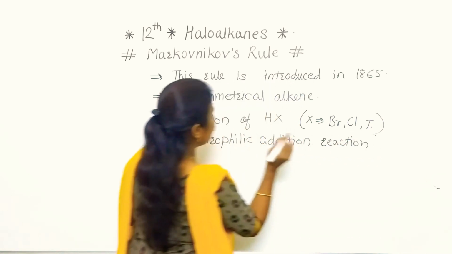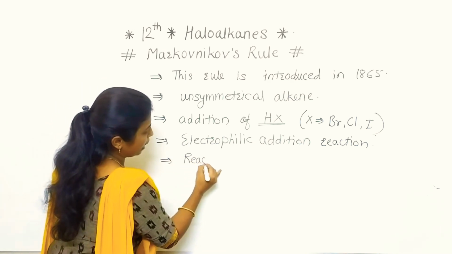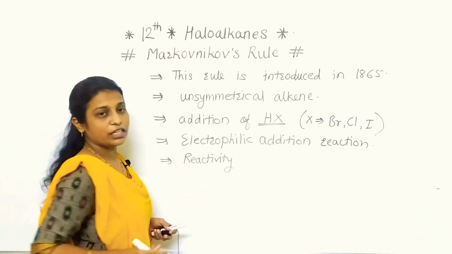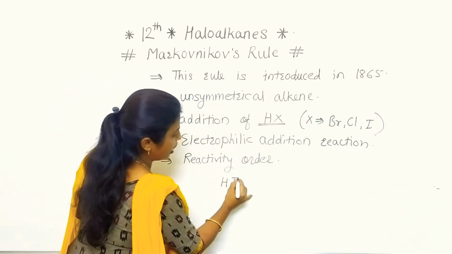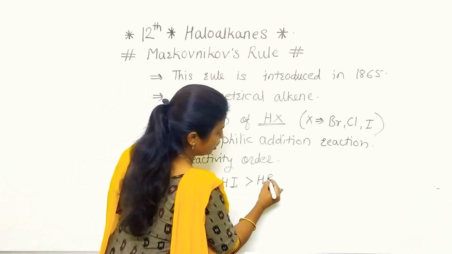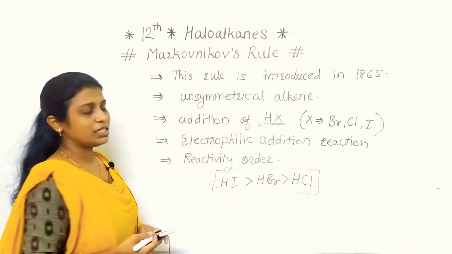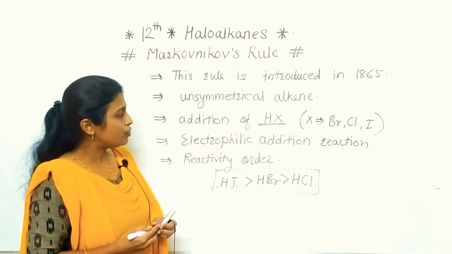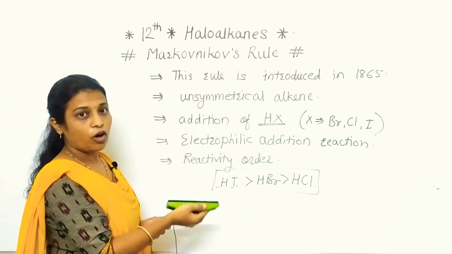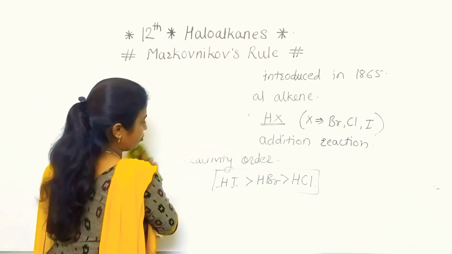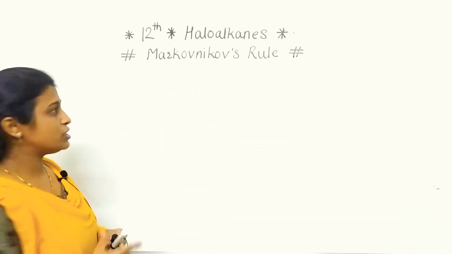Next, if we consider the reactivity order of HX, this is very important for objective questions. HI has more reactivity than HBr, and HBr more than HCl. This is the order of these HX. Clear to everyone? Now, what is the statement of this rule? I hope you have noted all these points, because they are very important. Next is the statement of this rule.